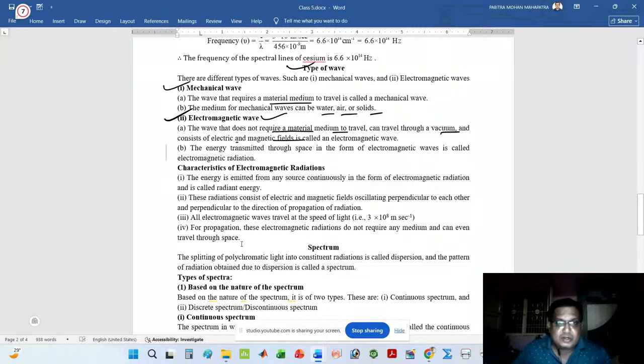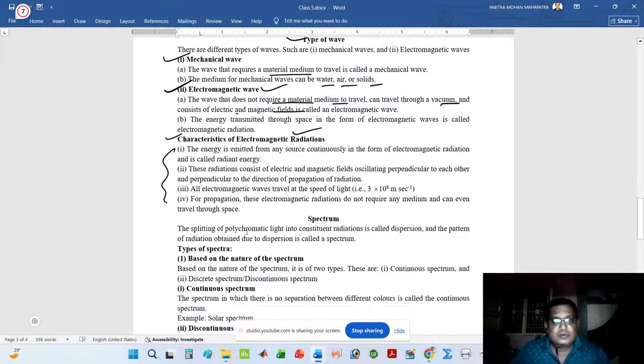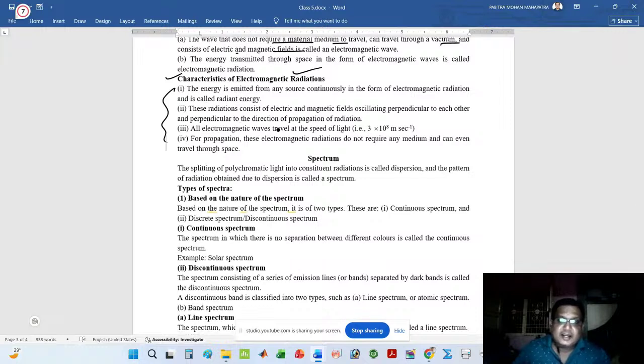Next, I have covered the characteristics of electromagnetic radiation. These are a few characteristics of electromagnetic radiation. Next, I covered what is spectrum. Then I covered the types of spectra. Spectrum is the singular, and spectra is the plural.